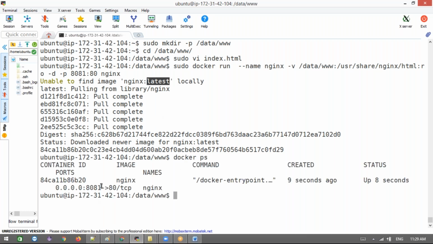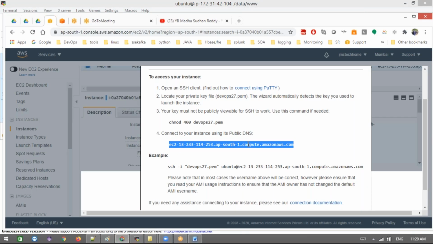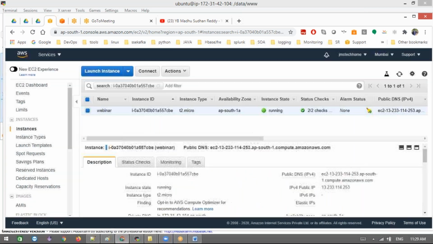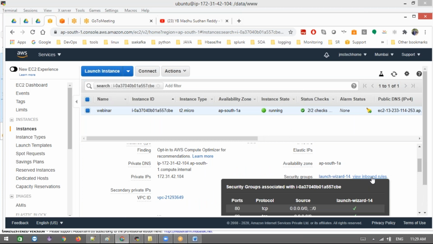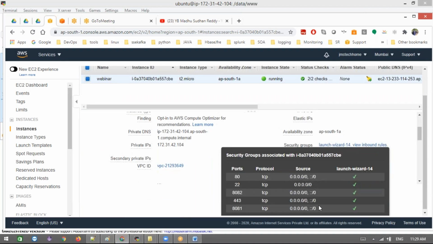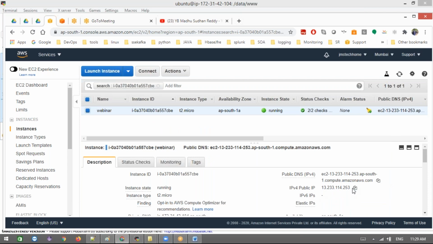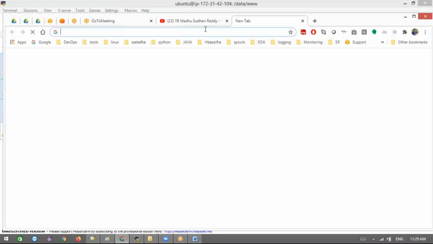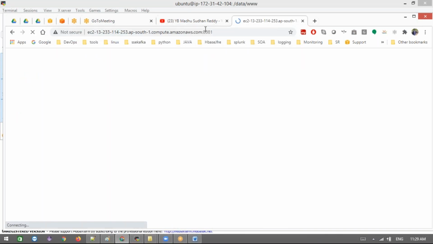My application is running on port 8081. Now let's access this application. If you want to access this application, what do we do? We are going to use the DNS or your public IP. One second, 8081. Use the public DNS or public IP, whatever you want. Now we got this application, right?